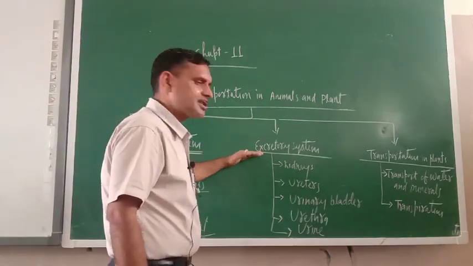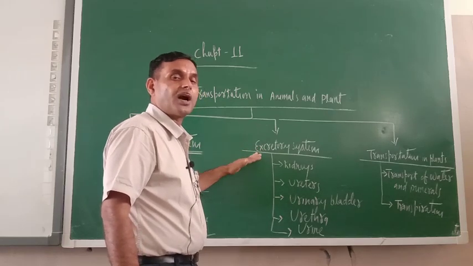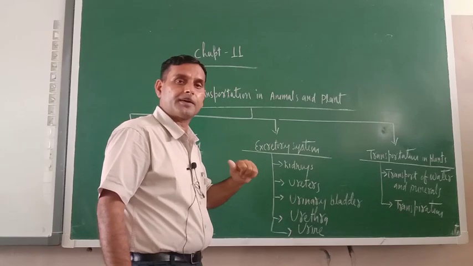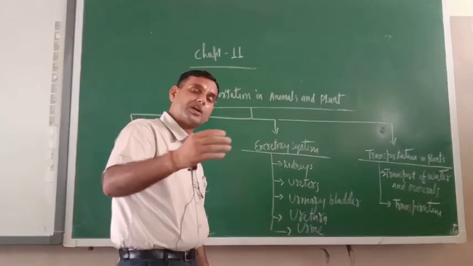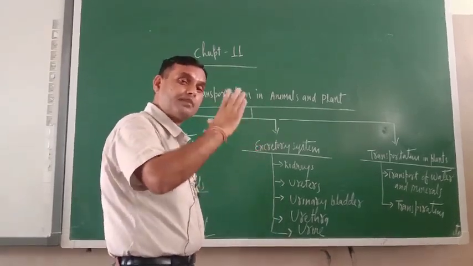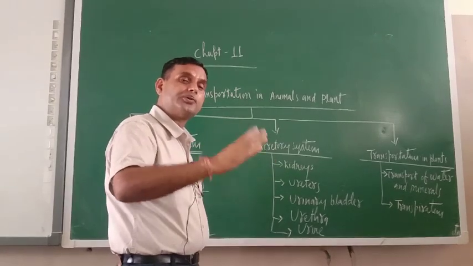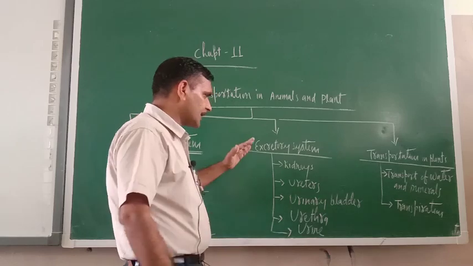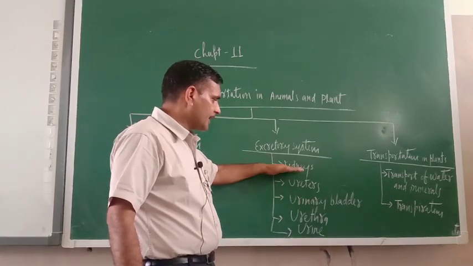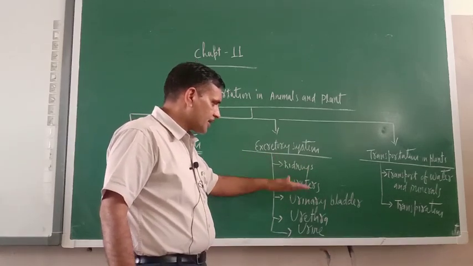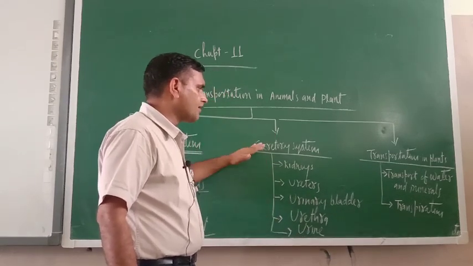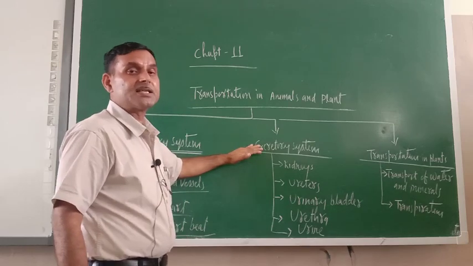Now the excretory system is responsible for transporting the waste from one place to another place in the body, especially from the place of its generation to the place of its disposal. Okay, that is the excretory system. Kidneys, ureters, urinary bladder, urethra, urine, these are the parts of the excretory system.